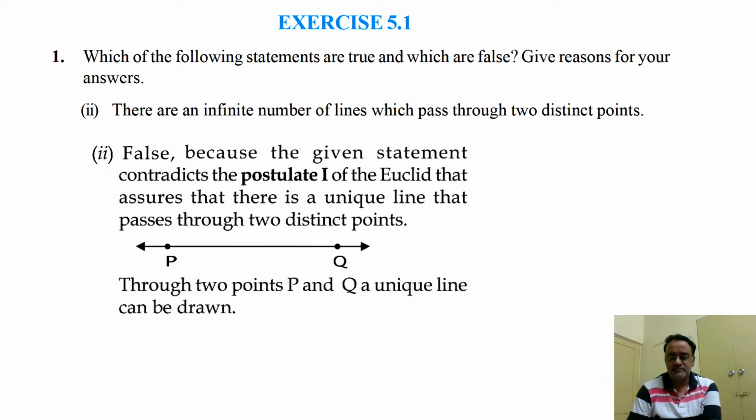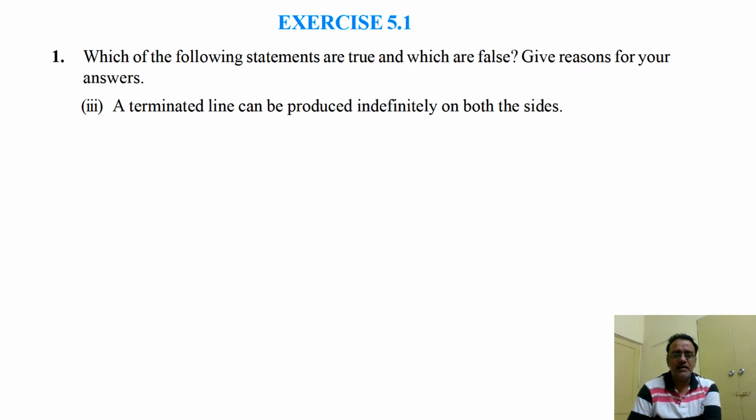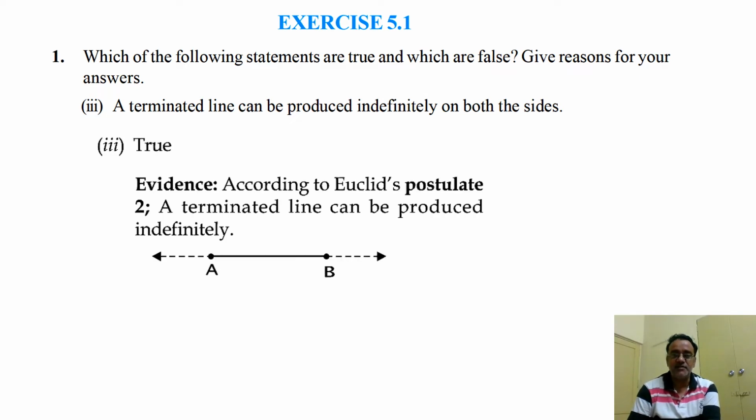And next, third bit: a terminated line can be produced indefinitely on both the sides. So this is a true statement. In postulate number 2 we have seen that a terminated line can be produced indefinitely on both the sides. Okay, so this is the diagram.